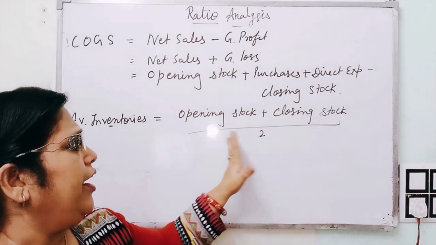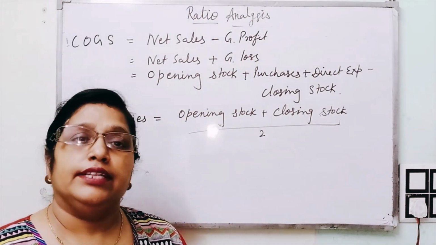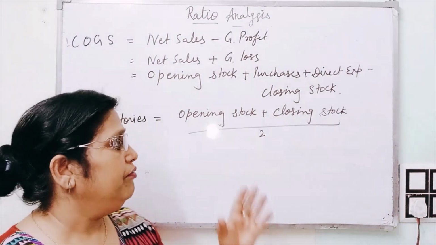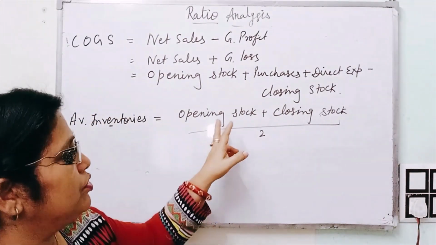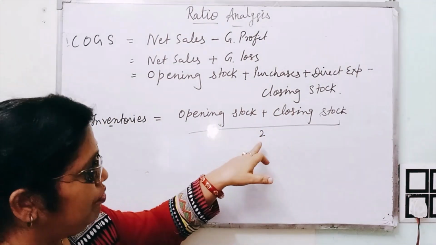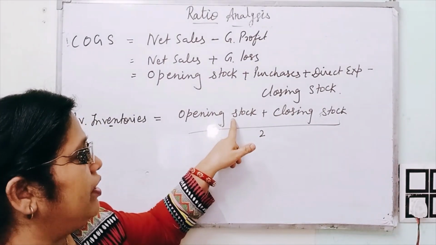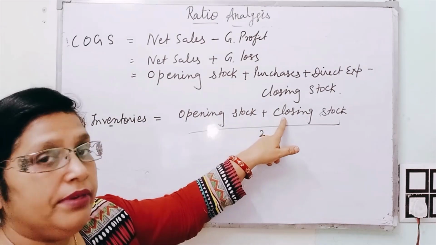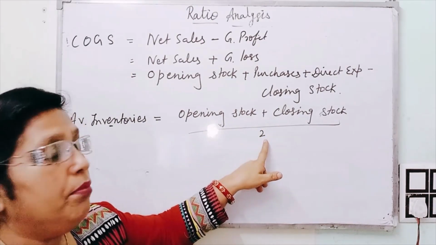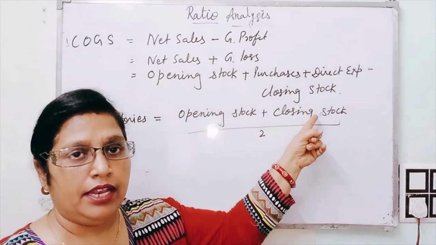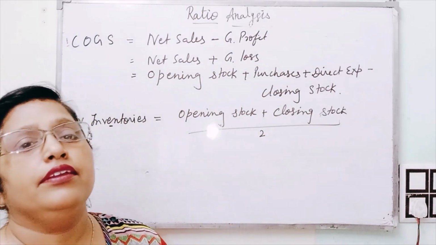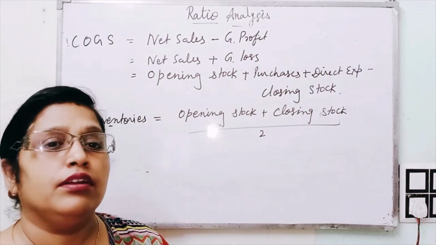Clear? As we have learnt in our 10th standard, average: when we have to calculate average, we have to sum up the transactions and divide them by the number of transactions. When we are taking two elements, then we have to divide by 2. But when we have only one element, that is closing stock, then there is no need to divide it by 2.